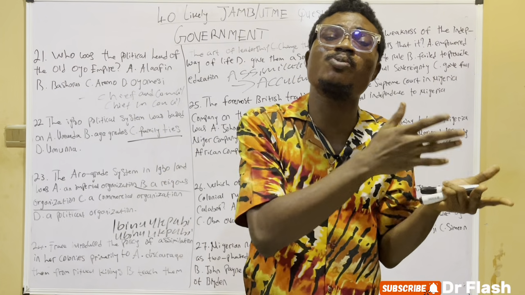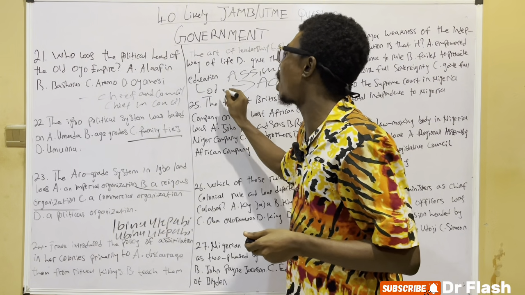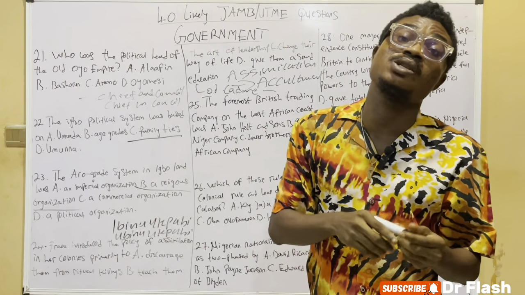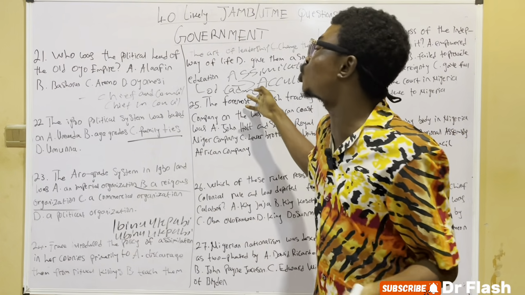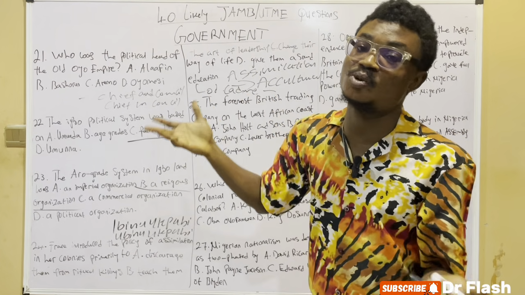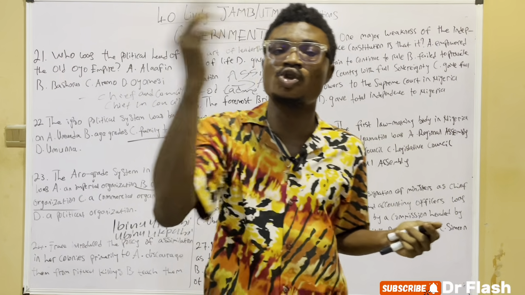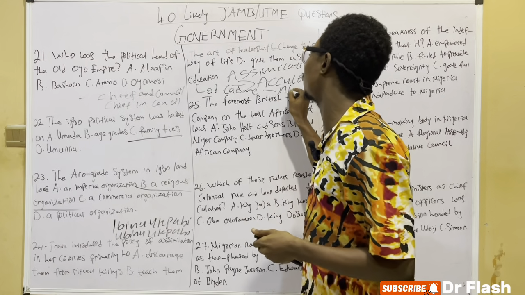But the French policy of Loi Cadre. It was made by the French Parliament to give regional autonomy to the French colonies. So you take note that it was introduced in 1956.